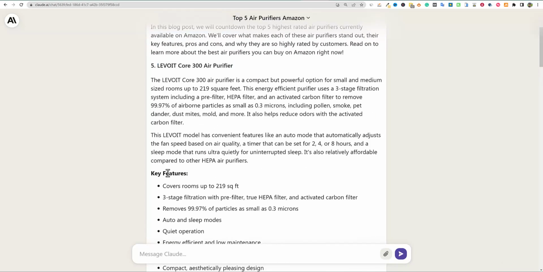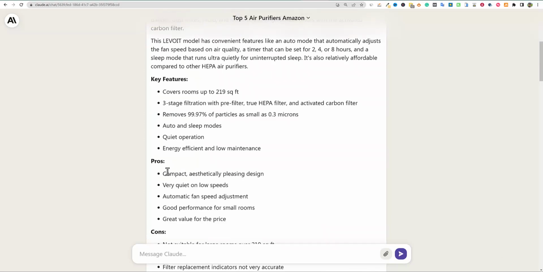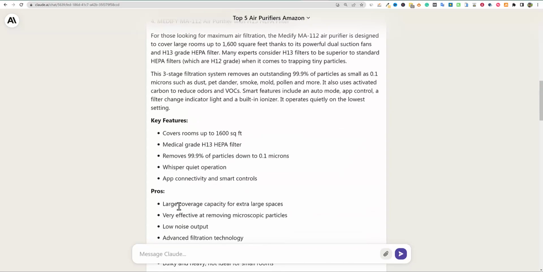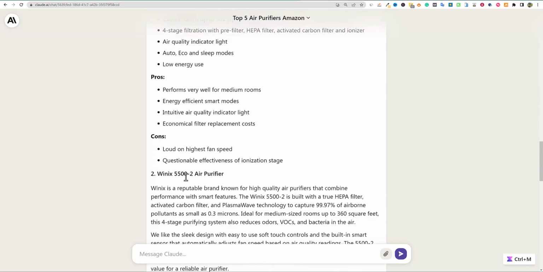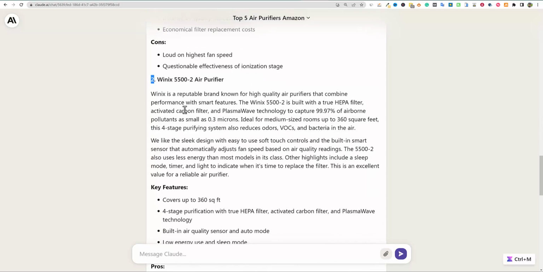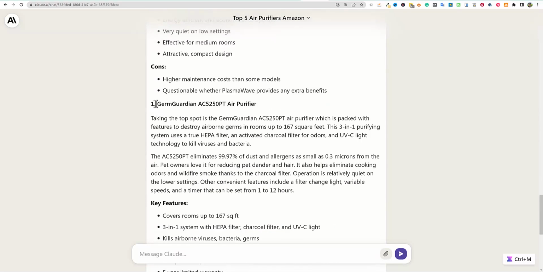And look, it does a key features right here. It does a pros and a cons for each one. And then it goes and grabs the next one right here, a next one right here, and then right here. But see how it says number 2. Okay, yeah, so it's doing a countdown.